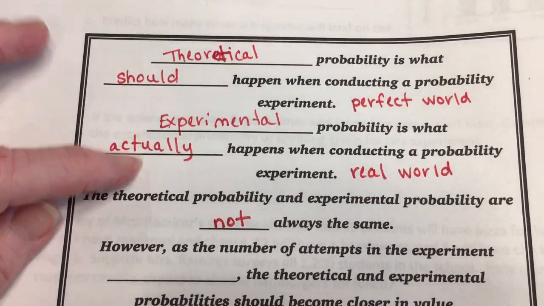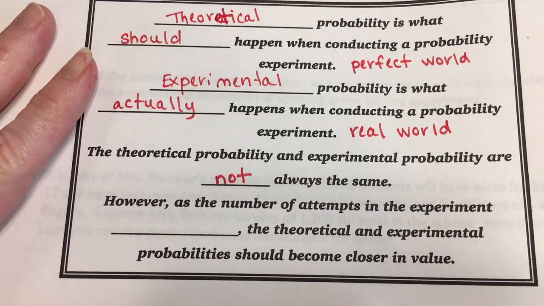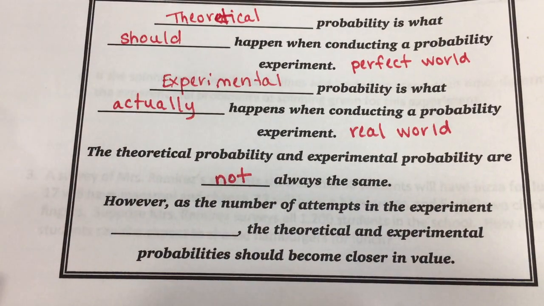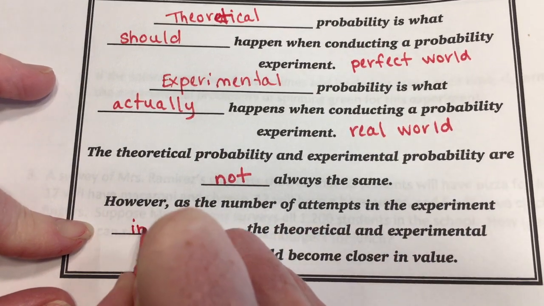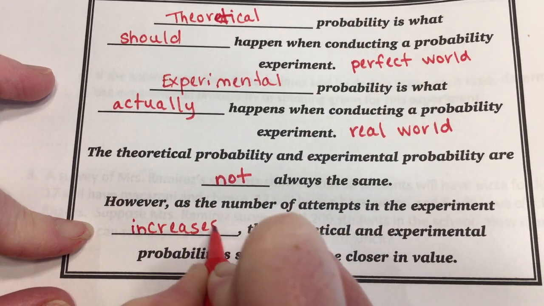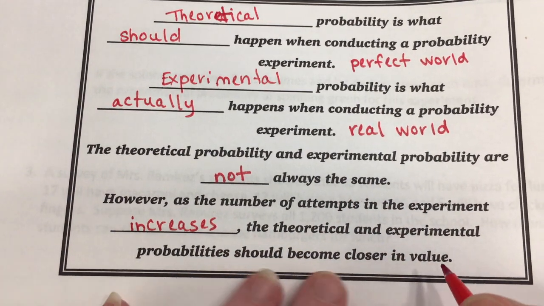In fact, the ones you're finding today are usually not the same. They can be, but they usually aren't. However, the more you toss that coin, okay, we tossed it 2 times, we got tails the first 2 times. But if I continue to toss the coin, then the 50% is more likely to happen the more times I toss the coin. So we say that as the number of attempts in the experiment increases, the theoretical and experimental probabilities should become closer in value.